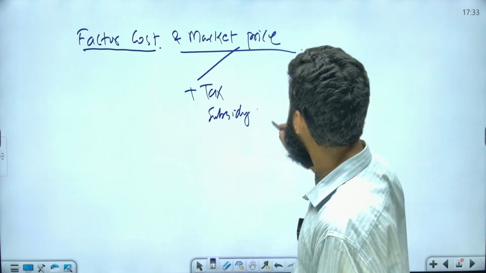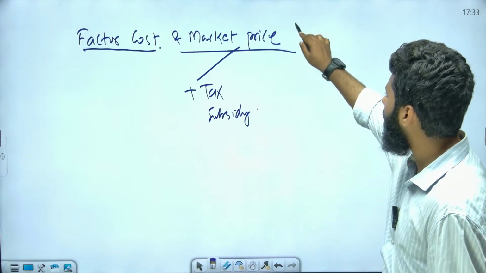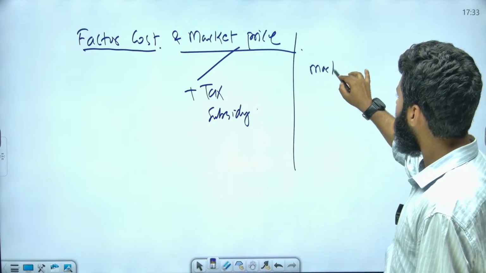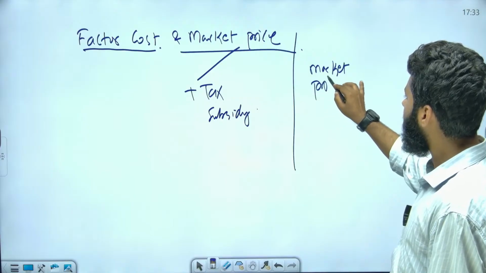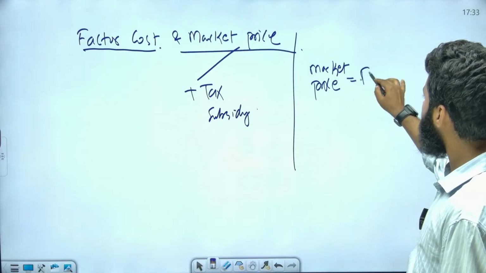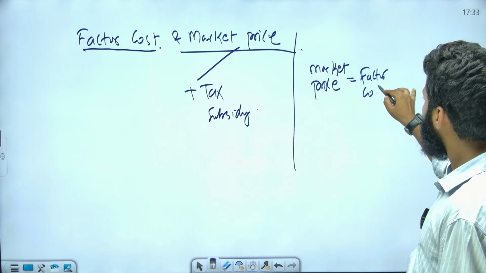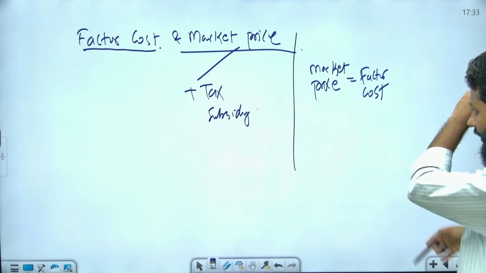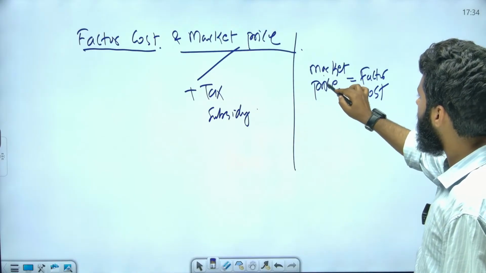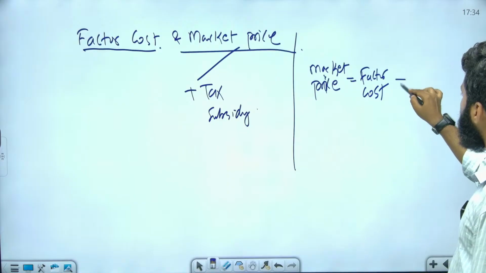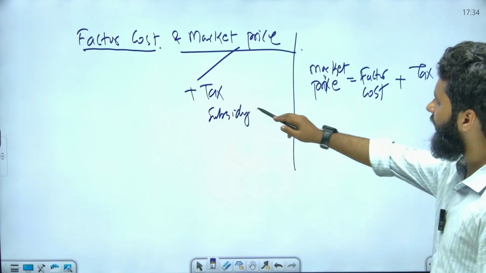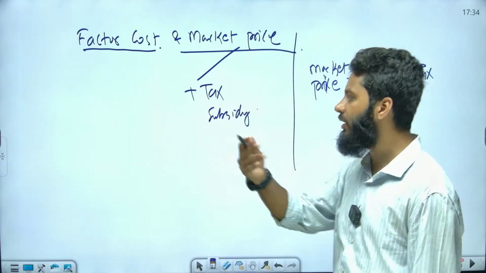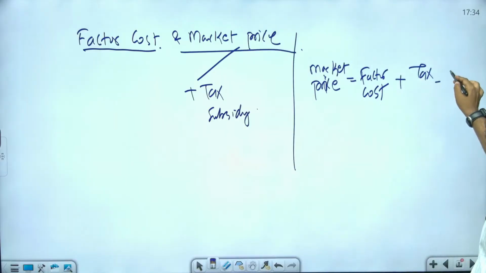So market price is nothing but what? Factor cost plus tax. Tax is added to the factor cost, then it becomes market price, and minus subsidy.